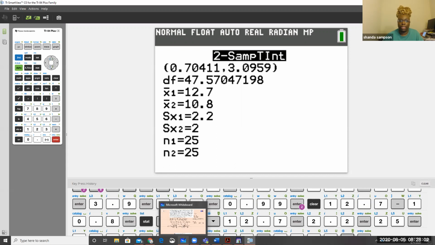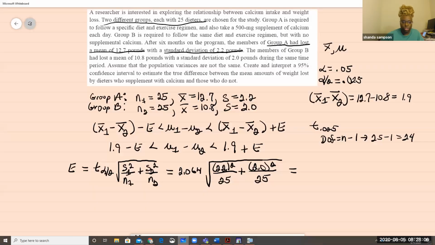They can't just write this parenthesis with all those numbers. All right, so let's go back to here, and your instructor may be the same way. Now, I didn't just put E there. I'm going to add this x bar 1 minus x bar 2. I just wanted the students to tell me that they knew where the numbers went. So we're going to write our final answer here that we got in the calculator.